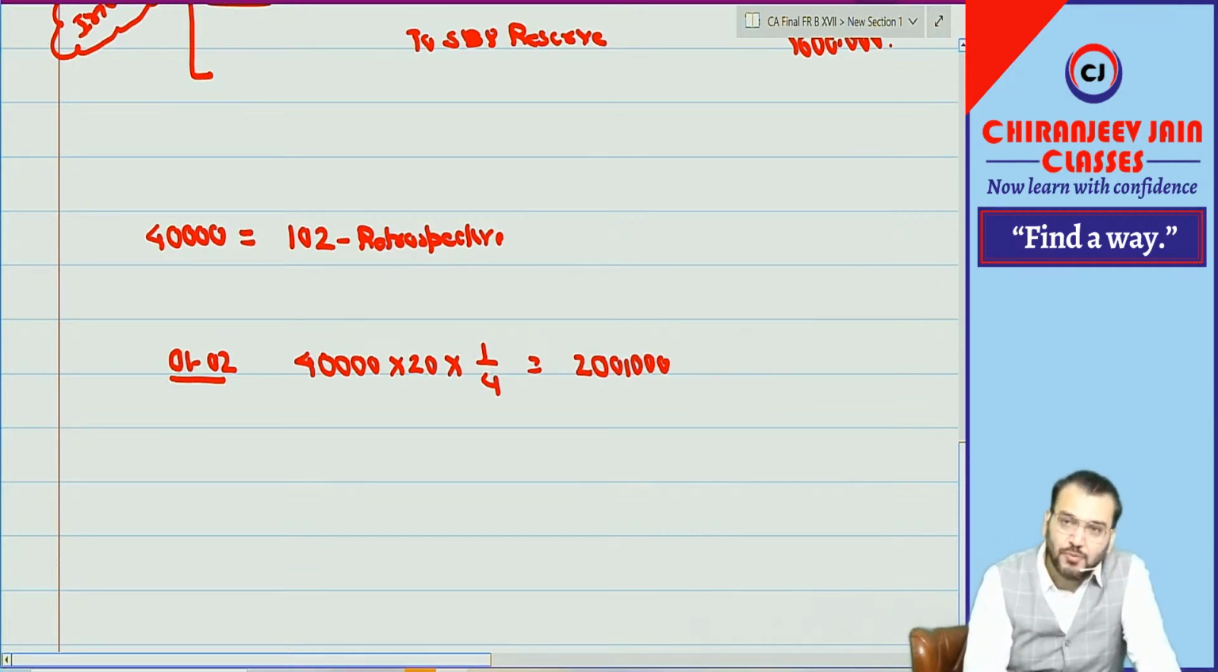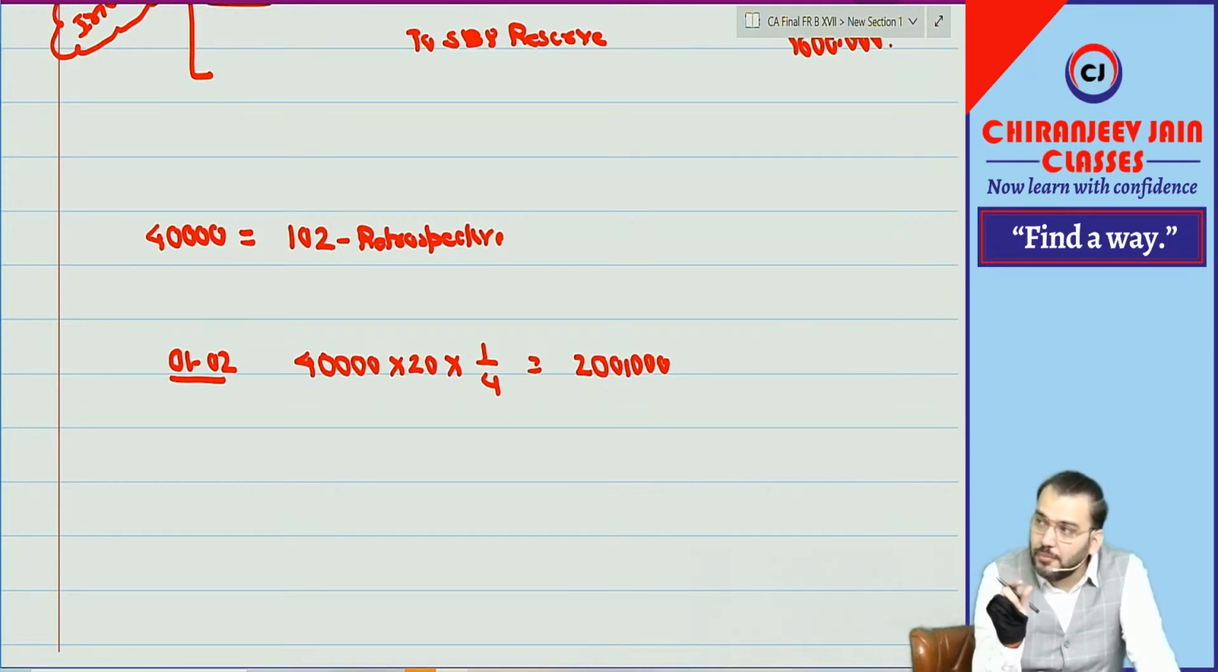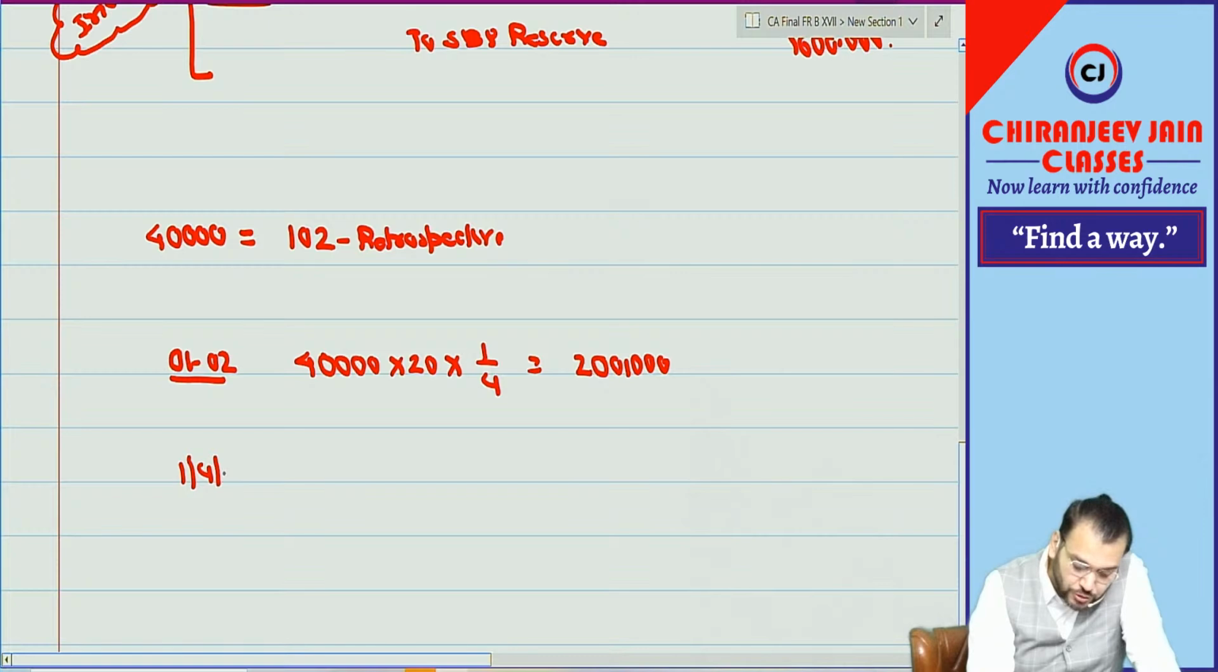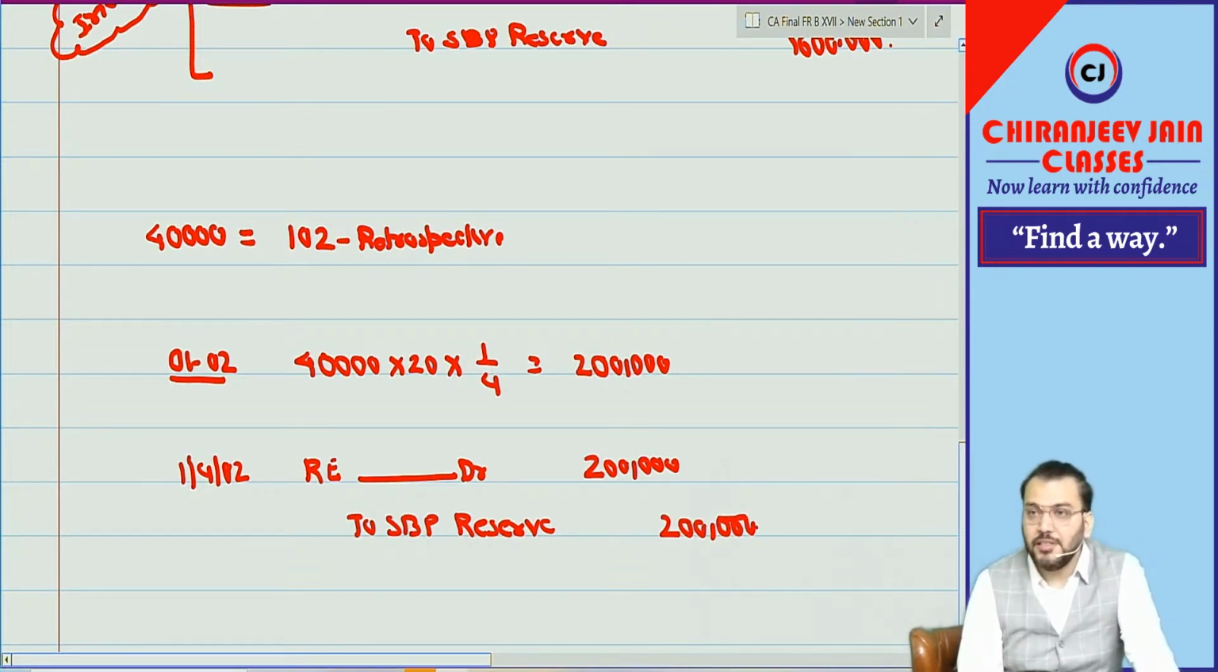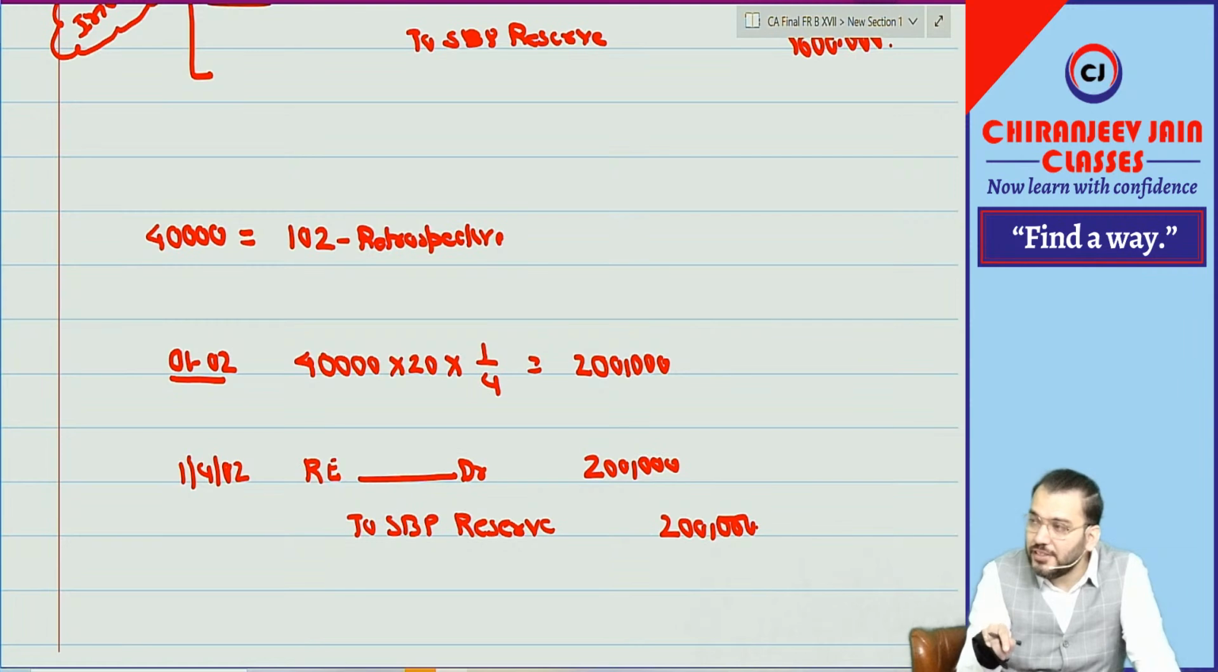Can you say for this we need to pass one journal entry on the date of transition? Means this much SBP reserve should come in the opening Ind AS balance sheet. So what journal entry you will do on 1/4/2002? Retained earning account debit to SBP reserve, 2 lakh. Means in the opening Ind AS balance sheet, retained earning will decrease and SBP reserve will increase.